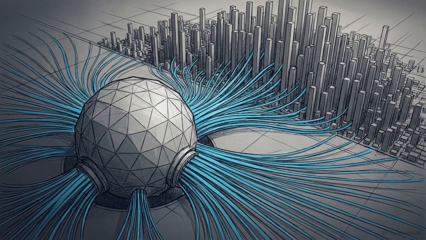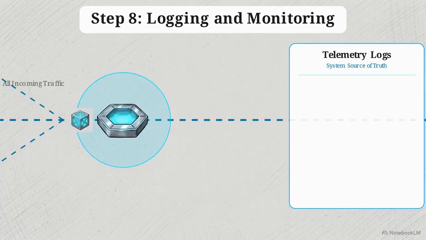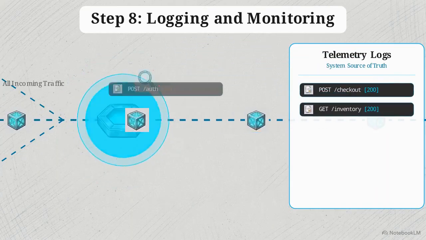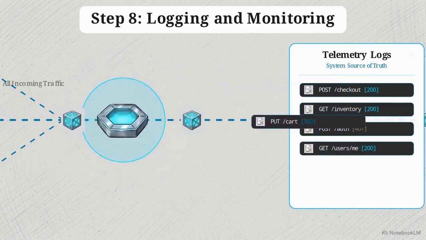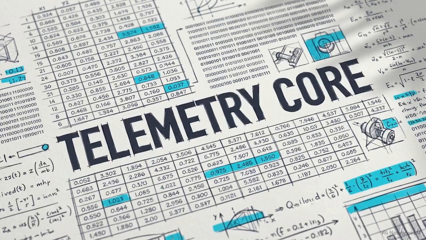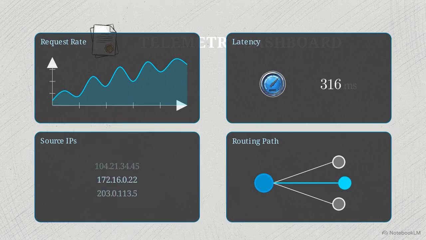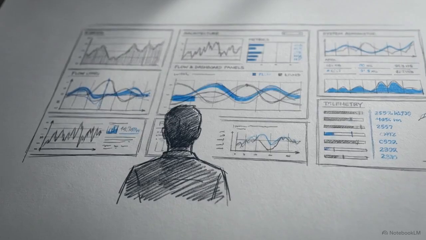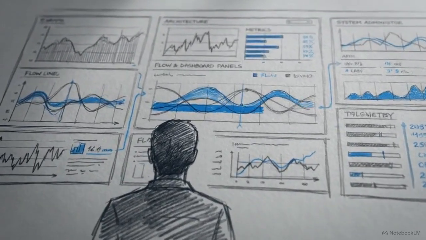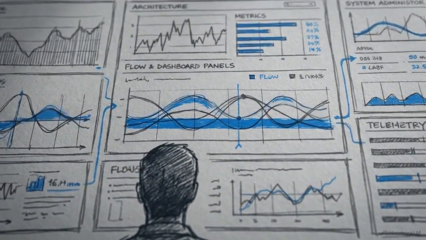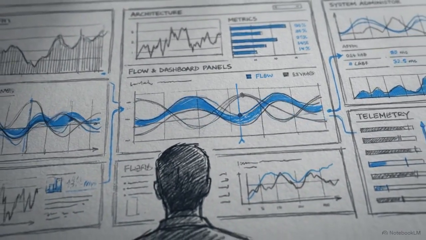Zooming out, the macro-level impact of routing every single request through one centralized choke point becomes clear. Because the gateway sees every packet entering and leaving the system, it executes Step 8, logging and monitoring, serving as the ultimate source of truth for system behavior. It records detailed metrics for every payload's journey, capturing request rates, precise routing paths, exact source IPs, and exact latency timings. This telemetry data is continuously pumped into monitoring dashboards like Grafana or Prometheus, allowing system administrators to detect anomalies and troubleshoot issues in real time.